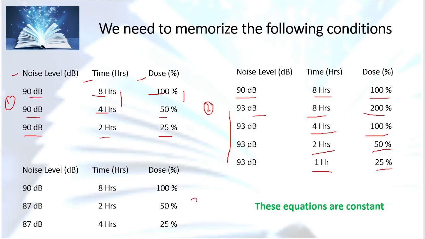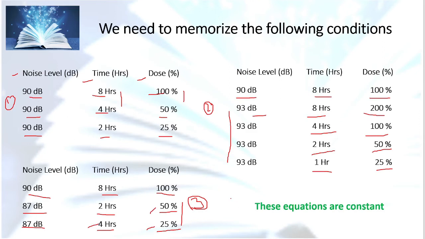The same with table 3 relations. 90 decibel for 8 hours represents 100% of dose. 87 decibel for 2 hours represents 50% of dose, and 87 decibel for 4 hours represents 25% of dose. Here there's a difference. 87 decibel for 2 hours represents 50% of dose, and 87 for 4 hours represents 25% of dose. This needs to be memorized.